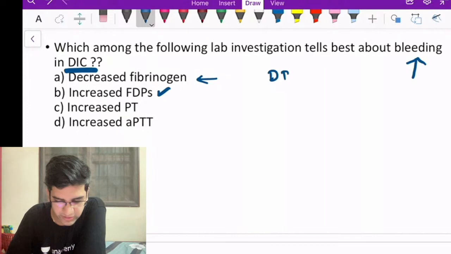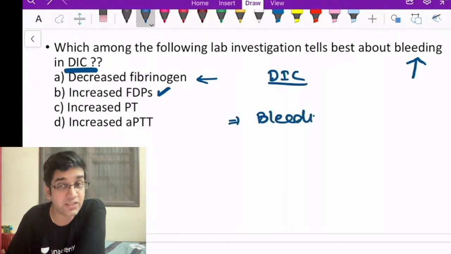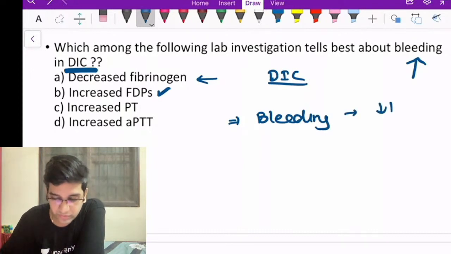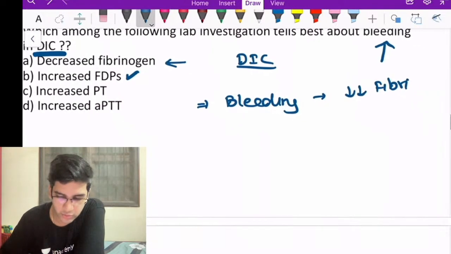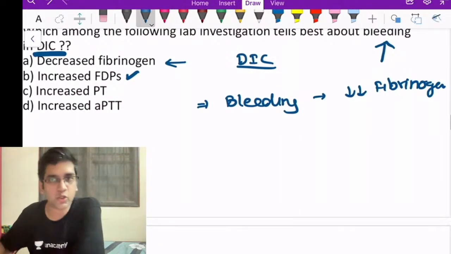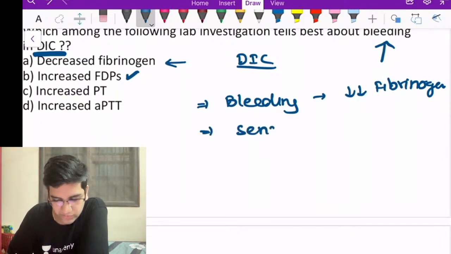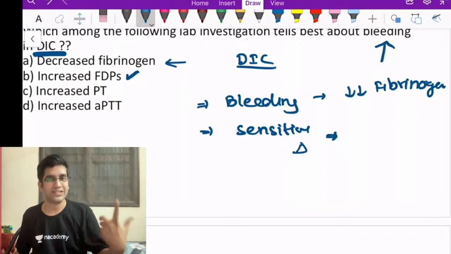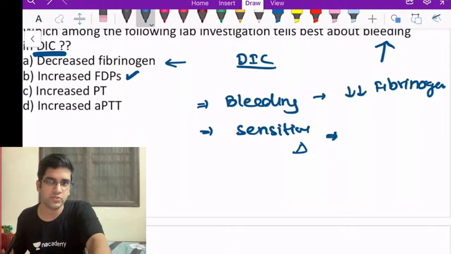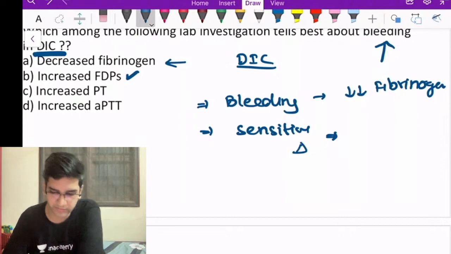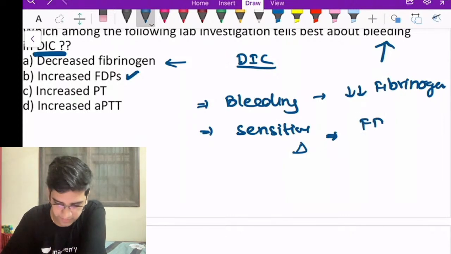There are few things in DIC which I want you to remember. Bleeding in a DIC is due to consumption coagulopathy. The one test which directly correlates to bleeding is reduced fibrinogen levels. Because once fibrinogen levels reduce, obviously clot formation will not happen. That correlates to bleeding. What do you think is a sensitive test for DIC? To diagnose, not for bleeding. What do you think is the most sensitive test for DIC diagnosis? The most sensitive test for me is your FDP.